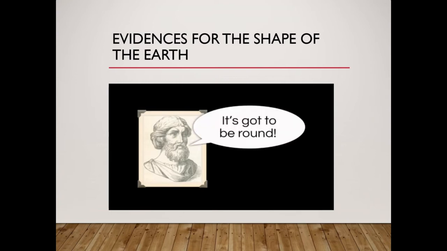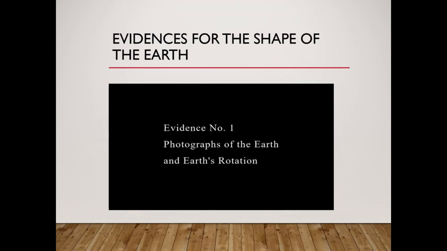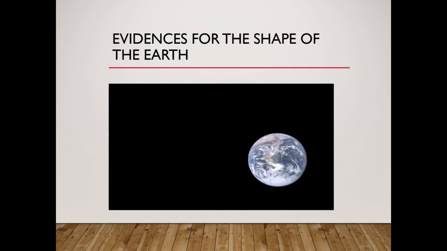What are the evidences that are used to support this fact? The photographs of the earth and earth's rotation. This photograph of the earth was taken from the Apollo 17 mission in 1972, who reached the moon and landed on the moon. While returning, they turned the capsule in such a way that they were able to take this photograph of the earth.